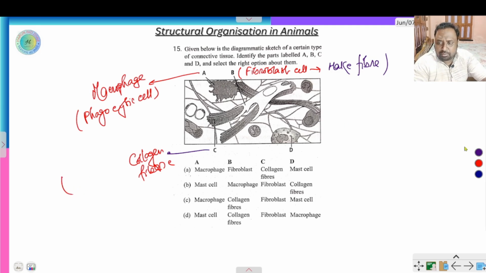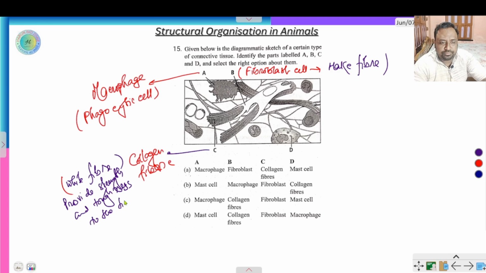It provides strength and toughness to the tissue. And D is the mast cell.